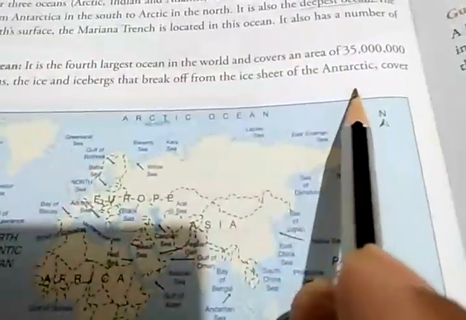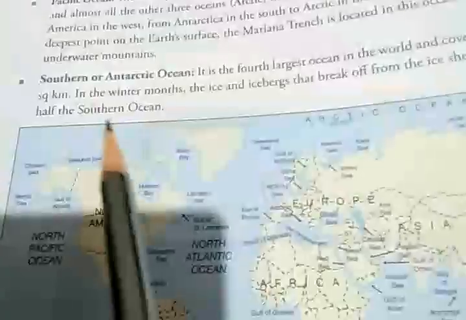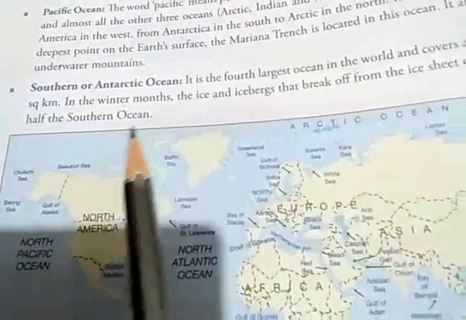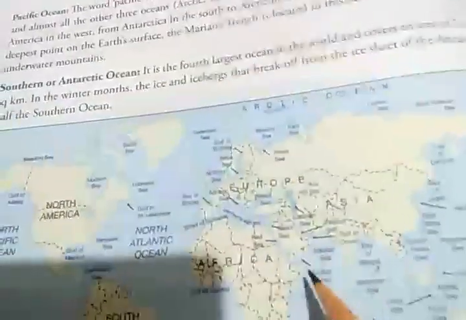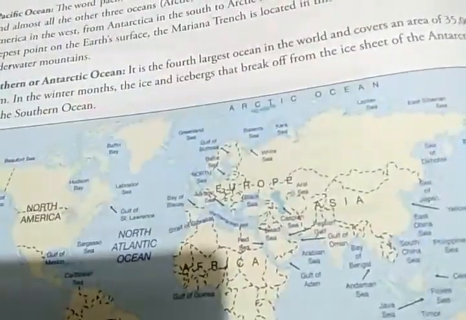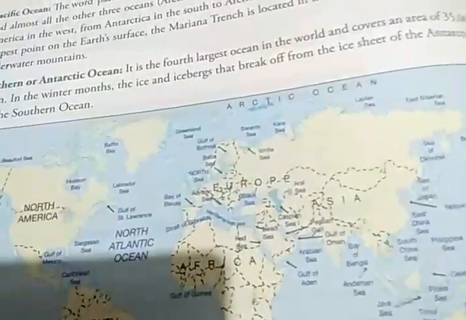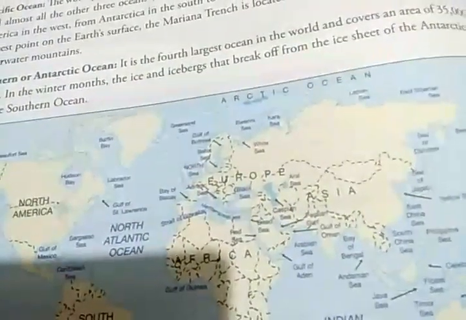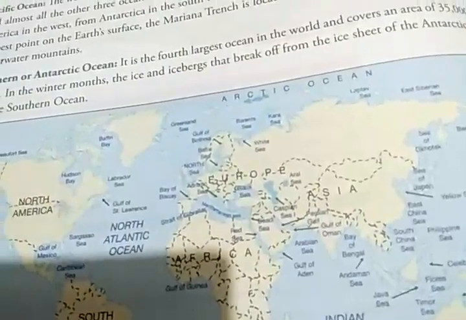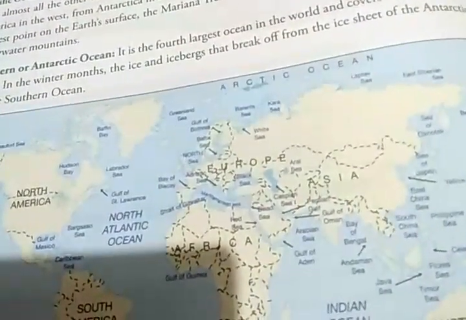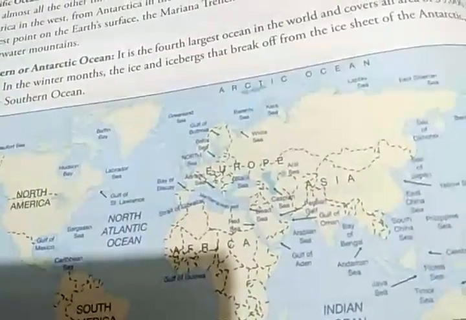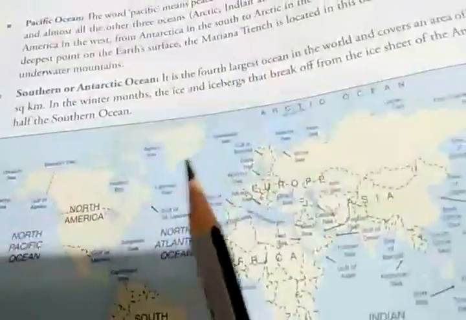In the winter months, the ice and icebergs that break off from the ice sheets of the Antarctic cover half of the Southern Ocean. Okay, so this is the fourth largest ocean, and since it is located in the southern pole, during the winter it is covered. The temperature is very low, in minus, so the water turns into ice or icebergs that break off from the ice sheets of the Antarctic and cover half of the Southern Ocean.